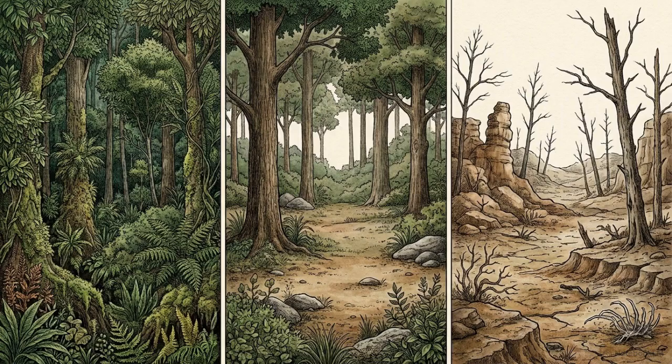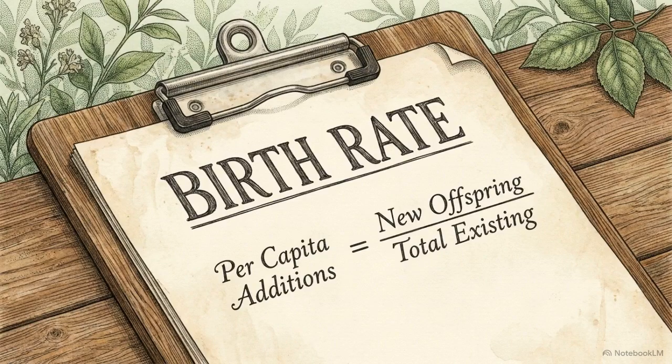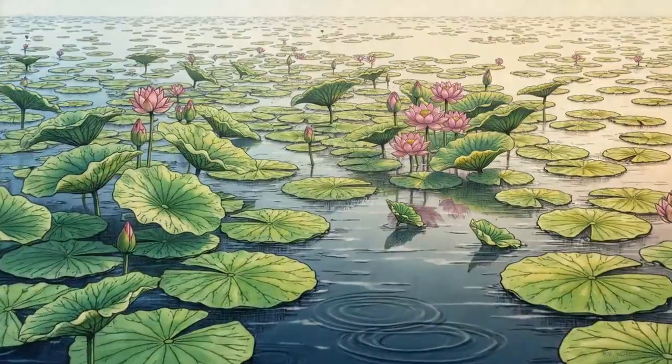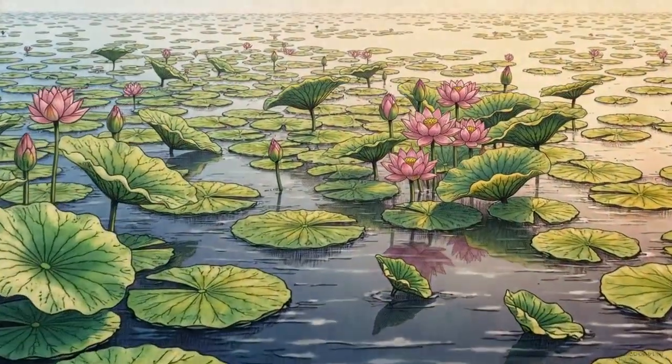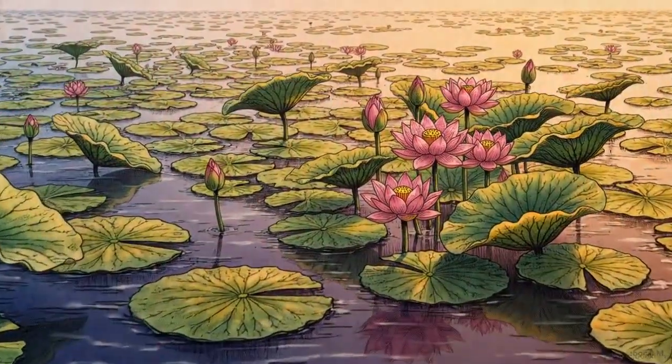Calculating these specific attributes is the required first step for predicting whether a species in the wild will multiply, stabilize, or collapse. When ecologists track birth rates, they measure per capita additions, the exact fraction of a new individual generated by each existing member of the group. We can see this in action by observing an isolated pond habitat over the course of a single year.